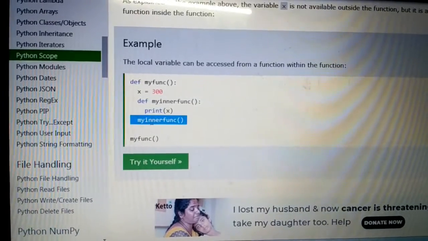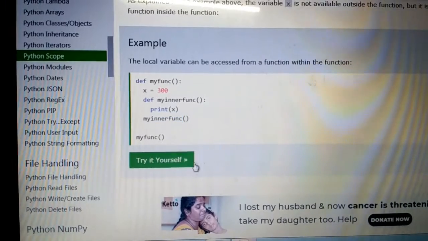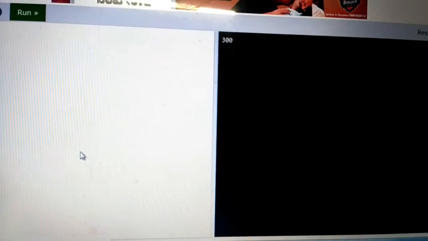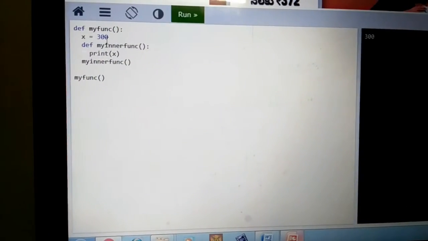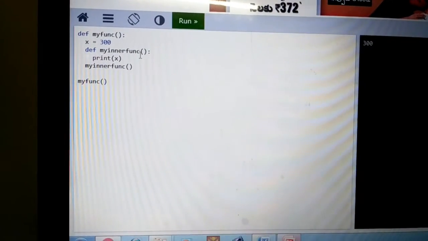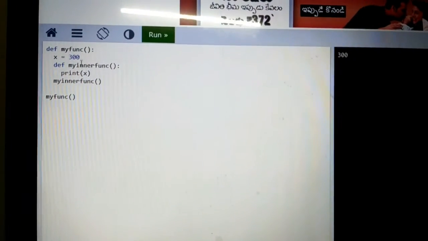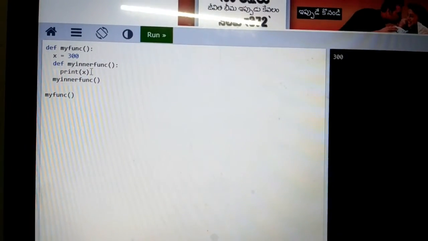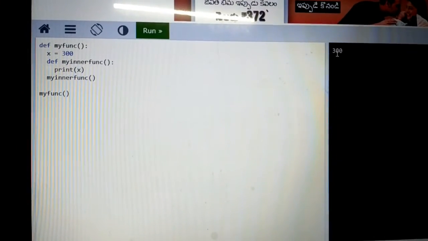Then here I execute this function, my inner function. When you are executing this function, it displays the output 300. Why does it display 300 here? See, this second inner function takes the value of x is equal to 300. This my inner function is the second function within the scope of first my function. That's why it accesses the x is equal to 300 statement and prints the value of x, it displays the output 300.